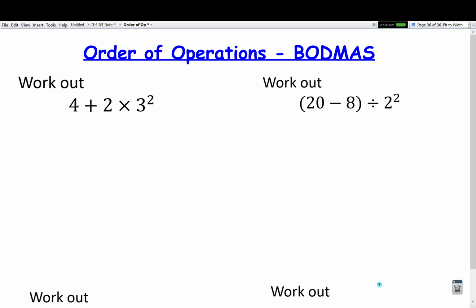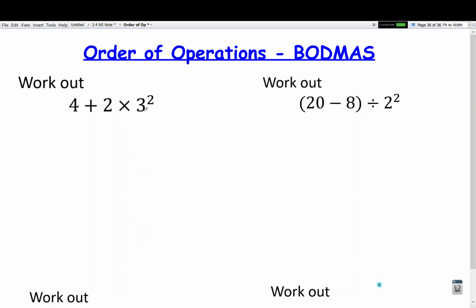So first one we're going to do is work out the answer to 4 plus 2 times 3 squared. Okay, so a few things going on here. We've got 2 main operations, which are the plus and the times. We've got a power of 2 as well. So obviously what they're trying to trip you up here with is trying to get you to do 4 plus 2 is 6. But of course we do not do that at all because the plus does not come first. The plus is actually going to come last.